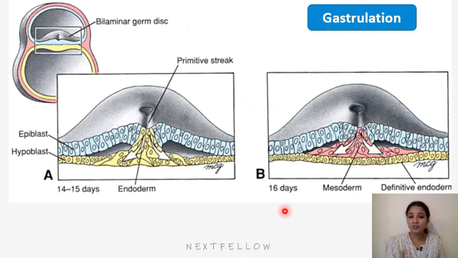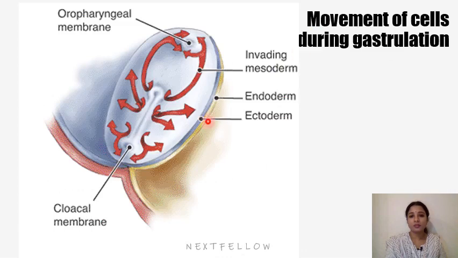So the first layer which is formed is the endoderm. So from the primitive streak, the first layer which is formed is the endoderm, and then mesoderm, and the cells which are already remaining in the epiblastic layer will form the ectoderm. So the epiblast cells forming the node and the streak are predetermined by their position to become a specific type of mesoderm and endoderm. So thus it is possible to construct a fate map of epiblast showing this pattern.